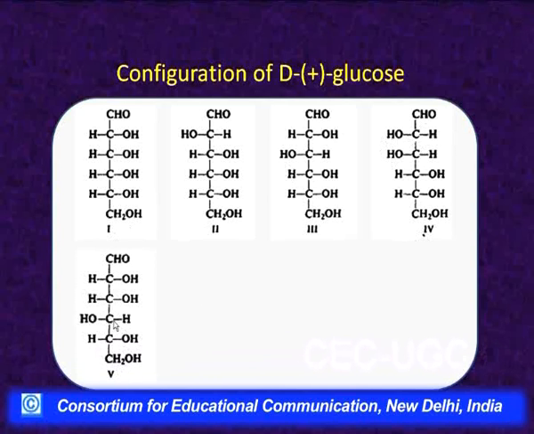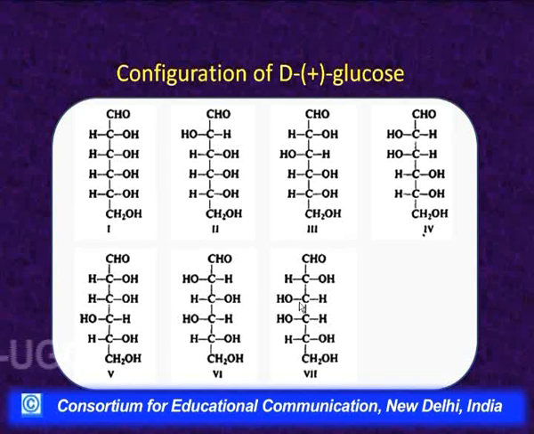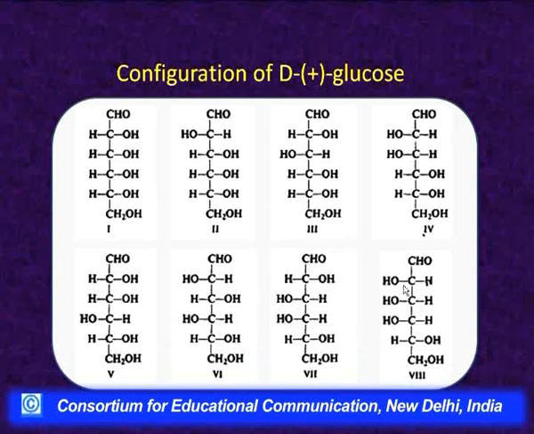Then the 5th, where the hydroxyl at carbon number 4 was placed on the left, then its epimer, where the hydroxyls at carbon number 2 and 4 were placed on the left side. Then the configuration in which the hydroxyls at carbon number 3 and 4 are placed on the left side, and then its epimer when the hydroxyl on carbon number 2 is also placed on the left side. So, 1, 2, 3, 4, 5, 6, 7 and 8 are written in such a way that they represent epimeric pairs.